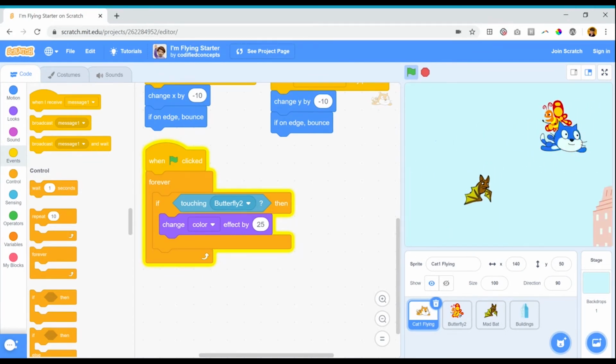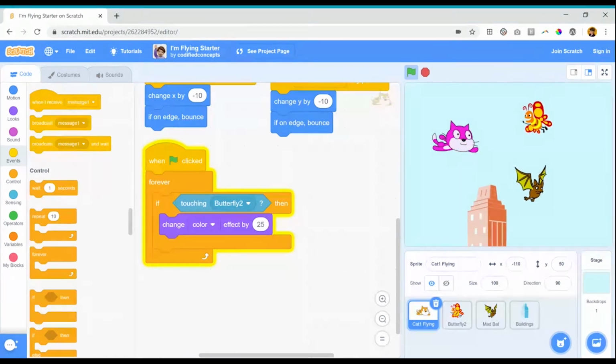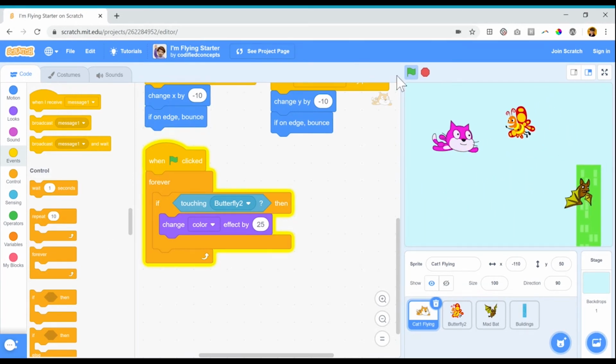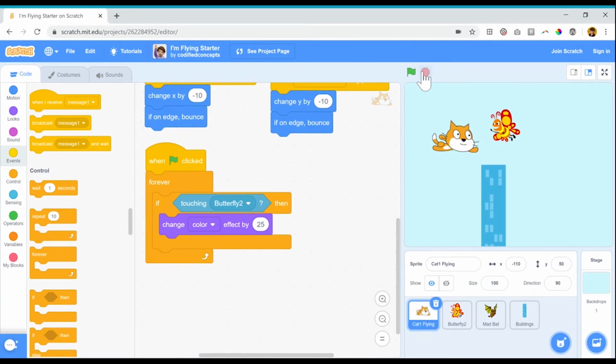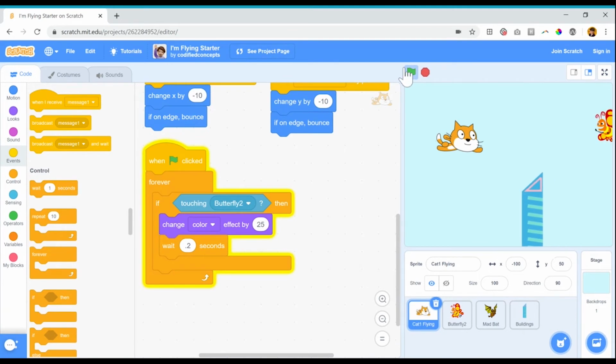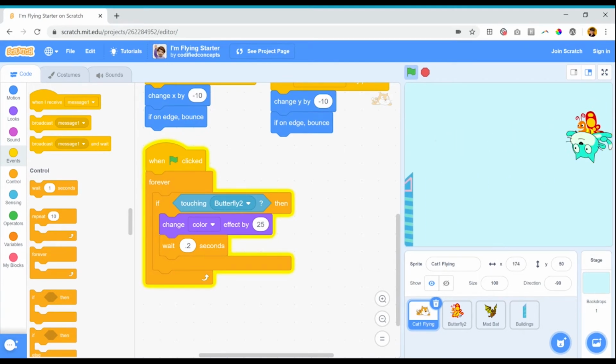There we go. Now that color change is happening a lot, so I might actually want to build in a small wait. Every time I change my code, I like to stop the code from running and then restart it, because sometimes it needs a little restart in order to adjust to the changes you've made in your code. So I'm going to add in a small wait, start my program again. There we go. Let's stop it with the cat touching the butterfly.